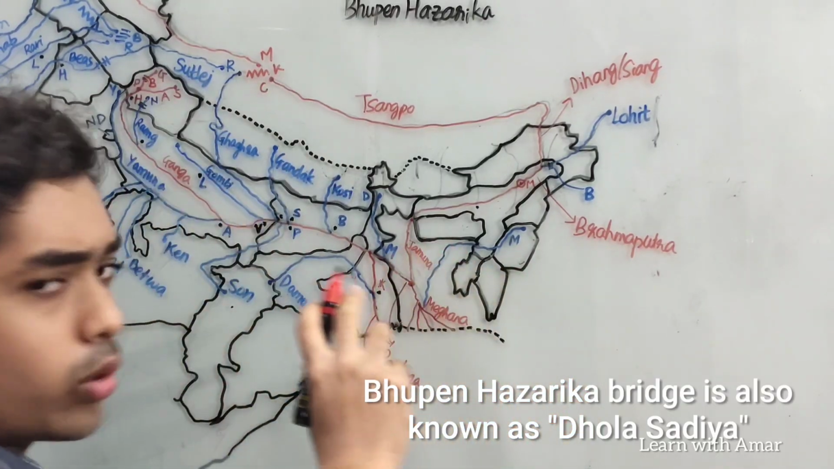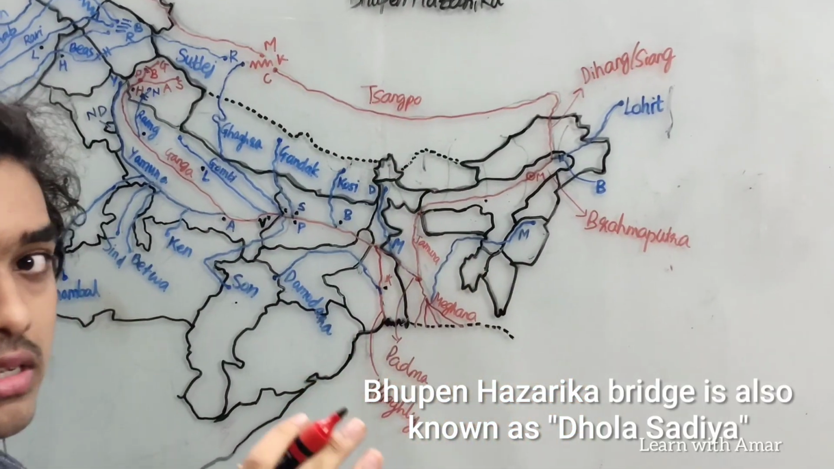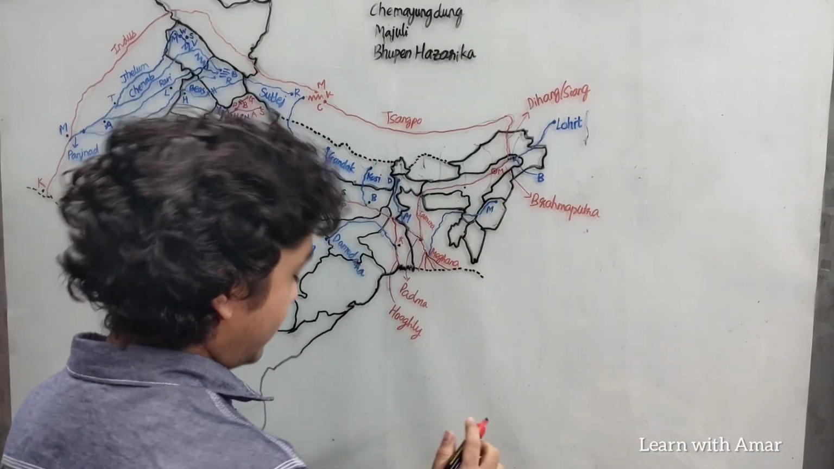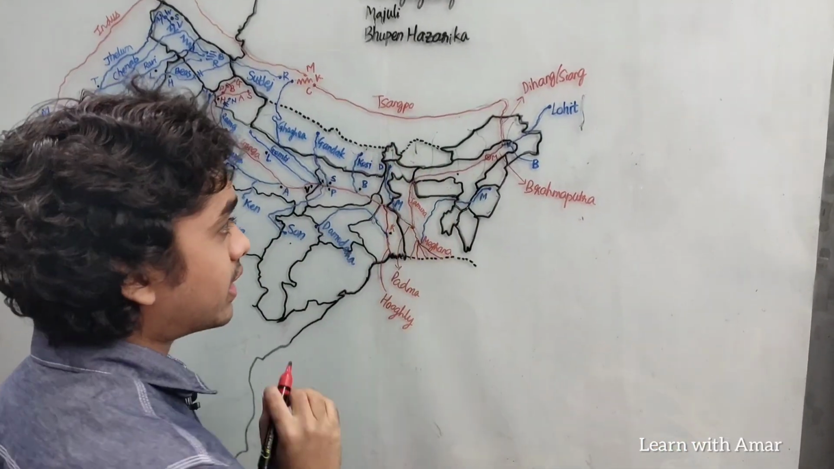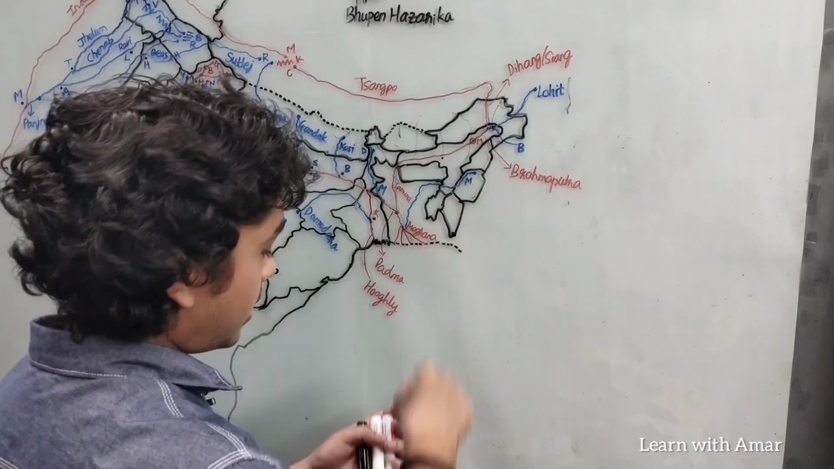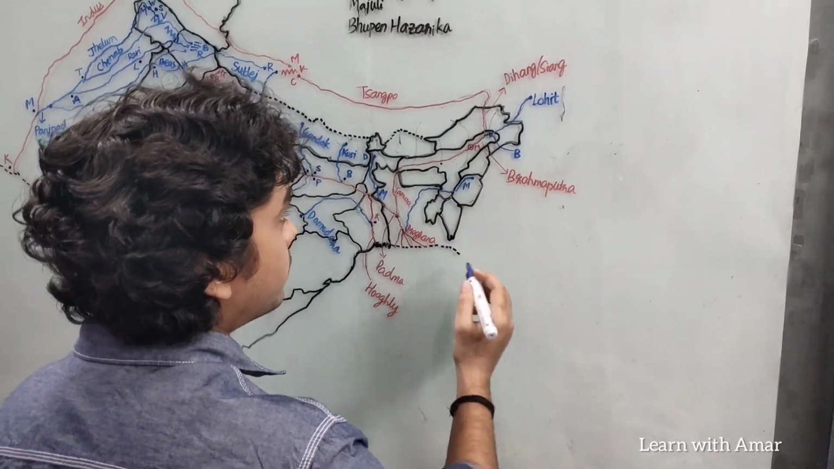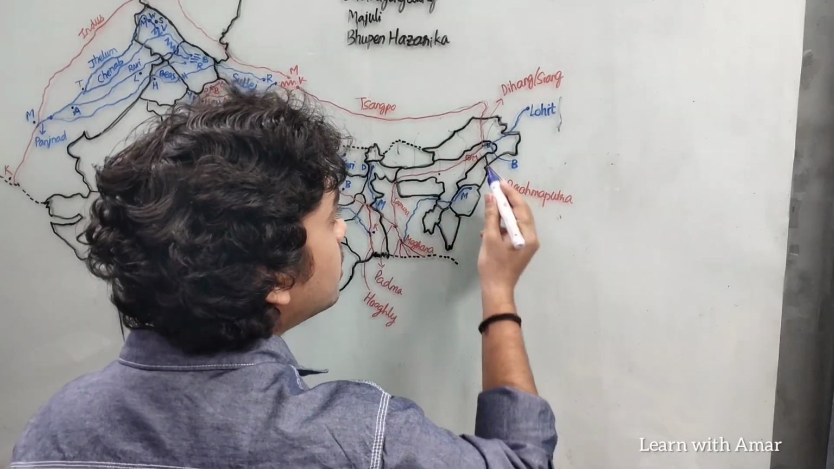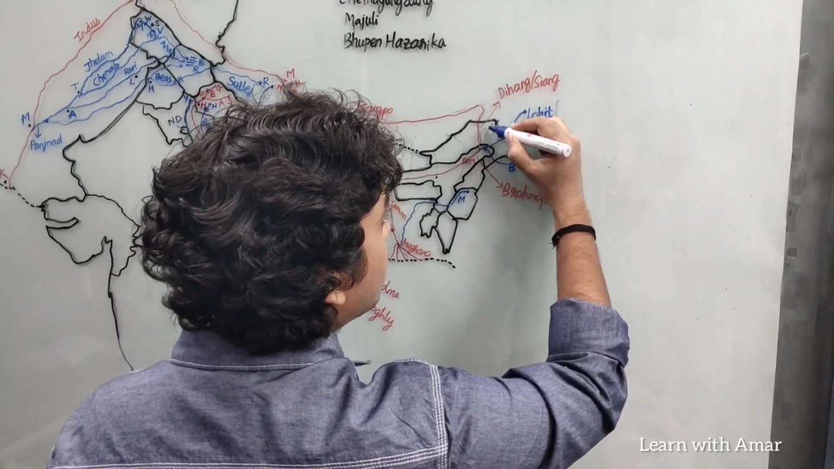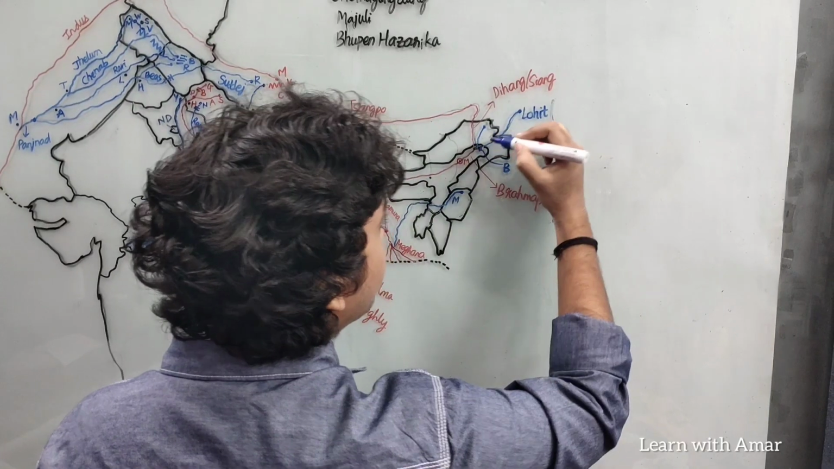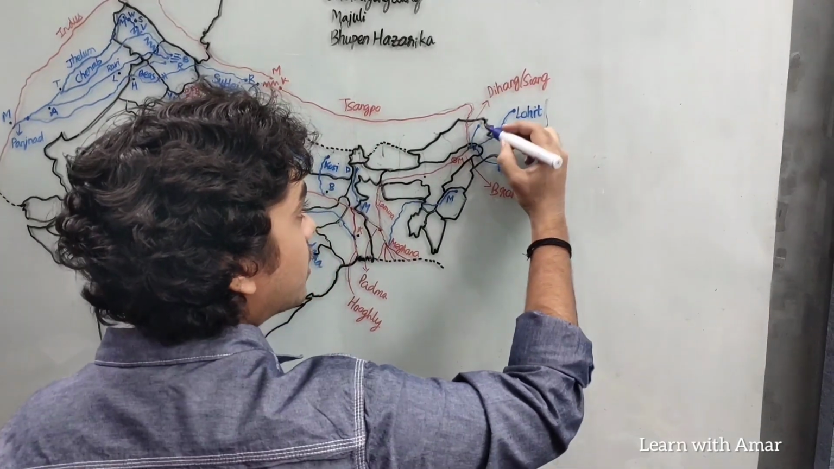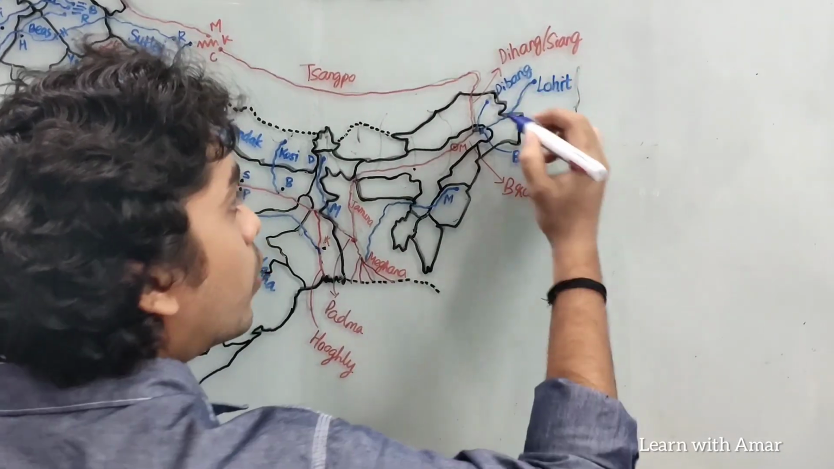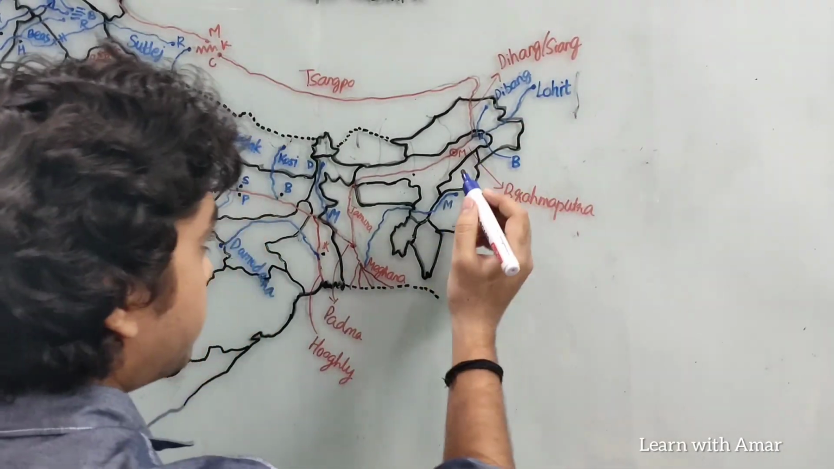It also goes by another name, Dhola. I don't remember it exactly. You can see it here. Officially, it is called Bhupen Hazarika bridge. It connects Assam with Arunachal Pradesh. Lohit flows through Arunachal Pradesh, enters Assam, and joins Brahmaputra. Around the same place, another tributary of Brahmaputra joins. This is Dibang. It originates in Arunachal Pradesh and joins in Assam.